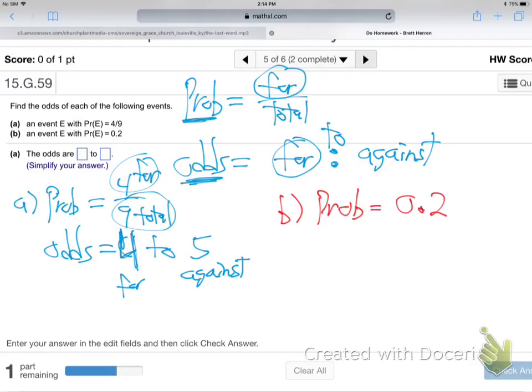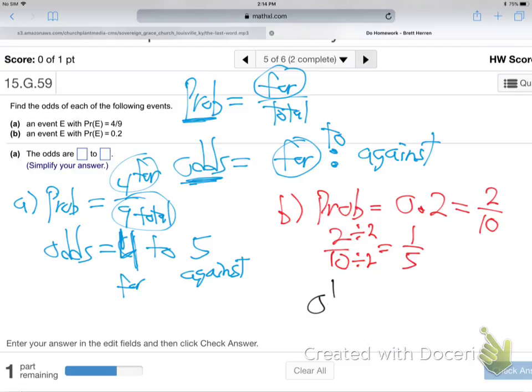How do you make 0.2 into a fraction? That's 2/10, huh? You with that? This decimal is in the tenths place. It's 2/10. And can we reduce that fraction? One-fifth. So the probability is 1/5.